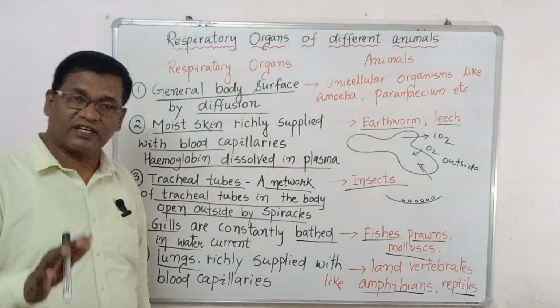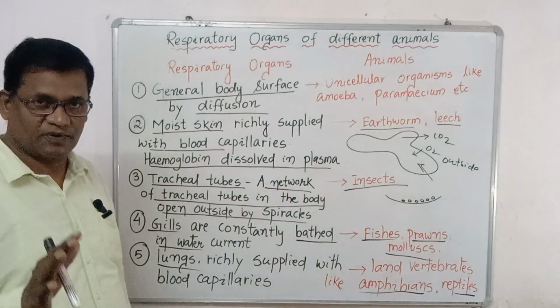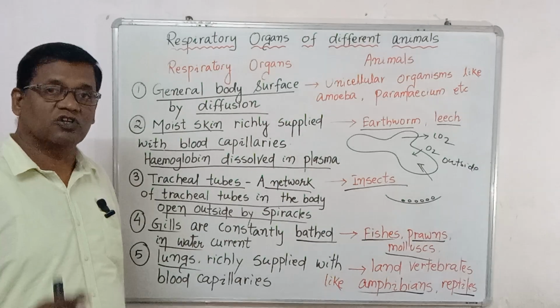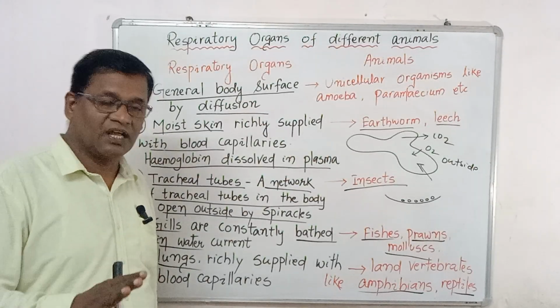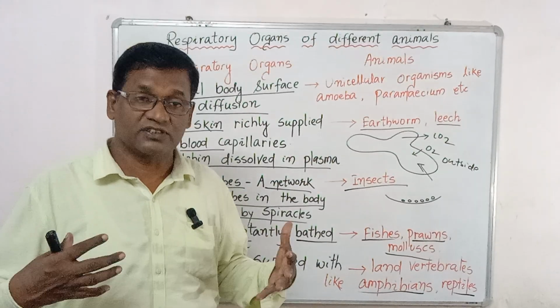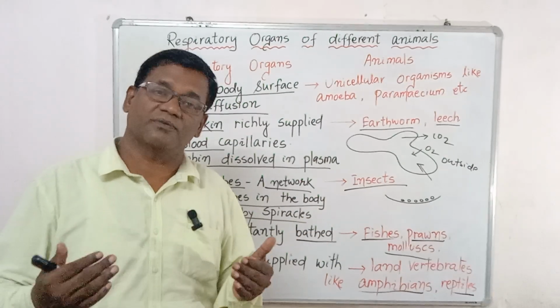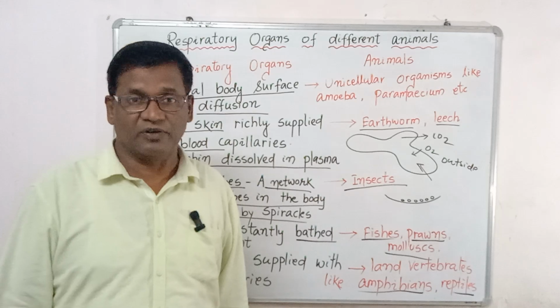Gill is the respiratory organ of mostly aquatic animals like fishes and prawns. After that, lungs are well developed in land vertebrates, because the lungs have alveoli and a larger surface area, which helps in the exchange of gases with the help of blood capillaries.